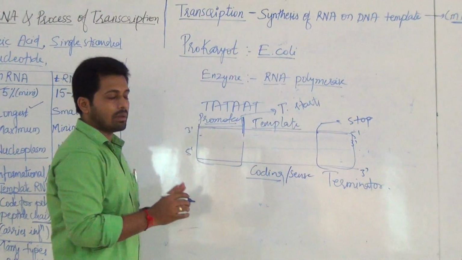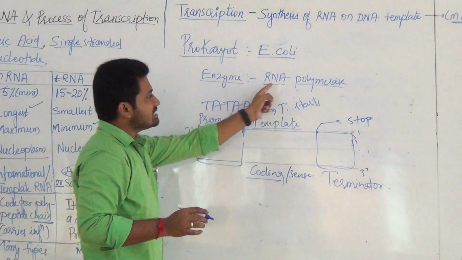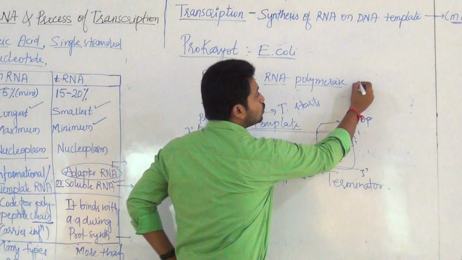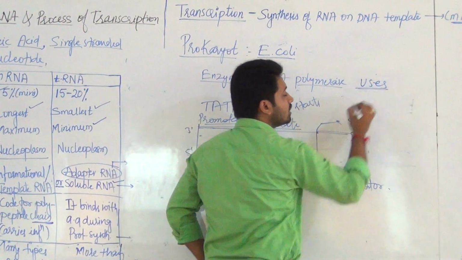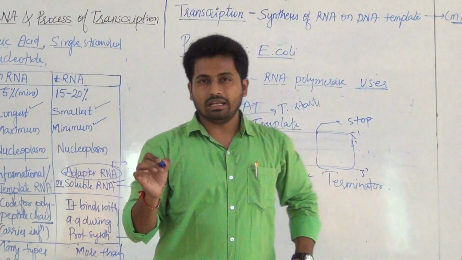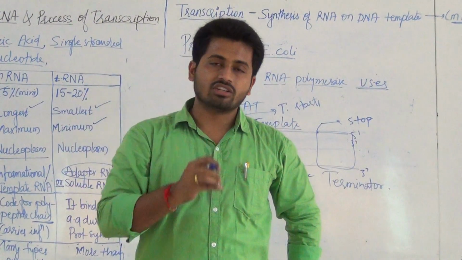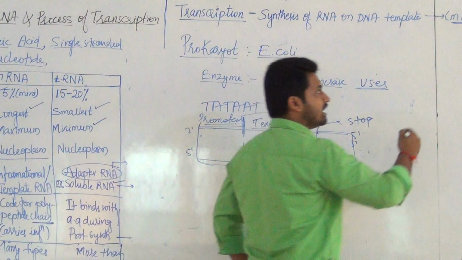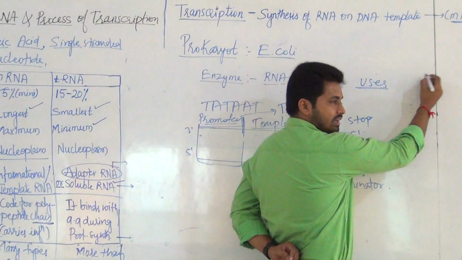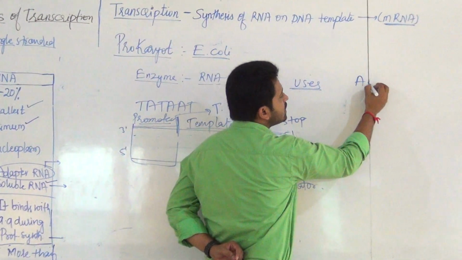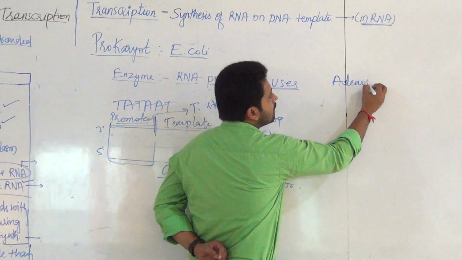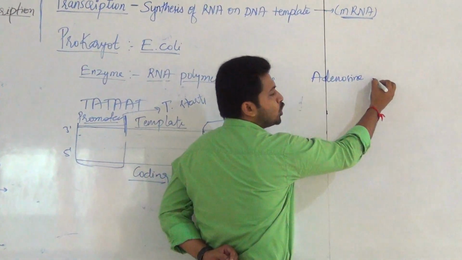Here the enzyme RNA polymerase uses, very important, remember, DNA is a nucleotide chain only. Again, RNA is a nucleotide chain. So what are the nucleotides of RNA? Yes, that is adenosine monophosphate.